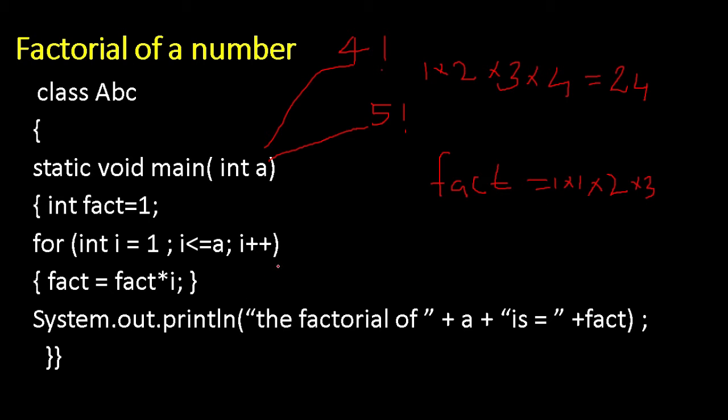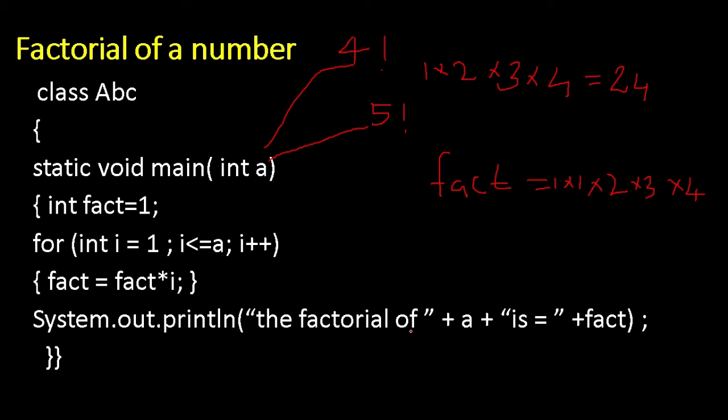Okay, next i plus plus, this becomes 4. 4 less than or equal to 4? Yes, again fact is equal to fact into i. So up to here we have multiplied, and into i means 4 also will be multiplied, and this will be kept in fact. i plus plus, this becomes 5. 5 less than or equal to 4? False. The loop will be terminated. Now the control will come over here.